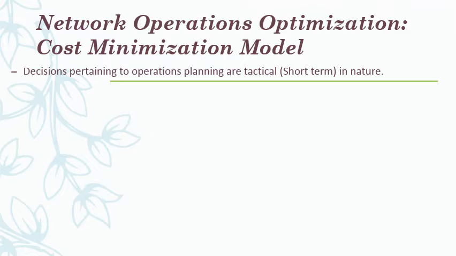I was talking about the tactical decision. Tactical in the sense short term. So operations means where exactly the production takes place. In my previous lectures or previous module, we have discussed the location of the facility and the capacity allocation of the facility. That is done now. Now I have to start producing. For that I will be using this model, and it is almost similar to the previous model. When we go further, you will understand that.